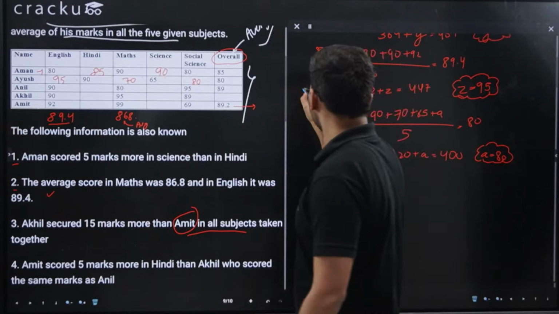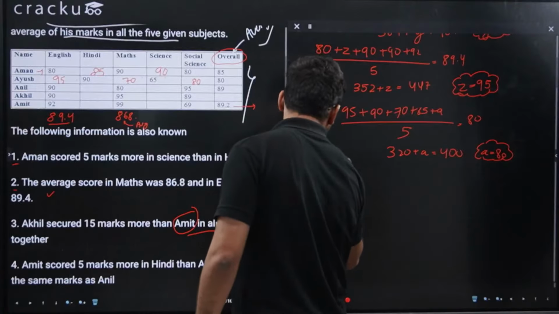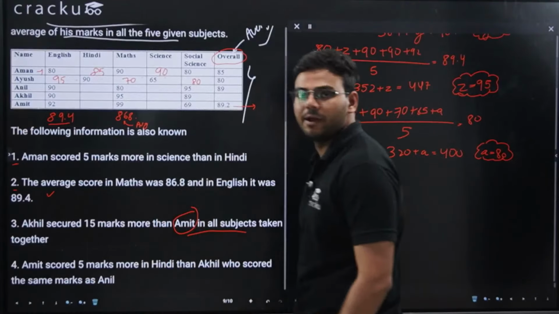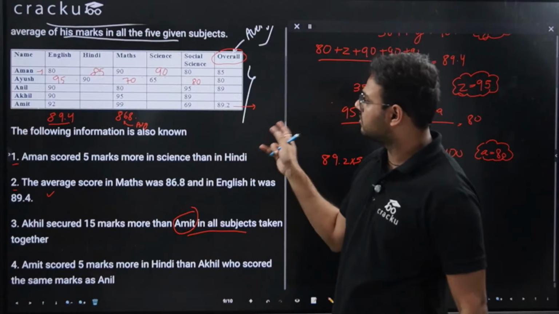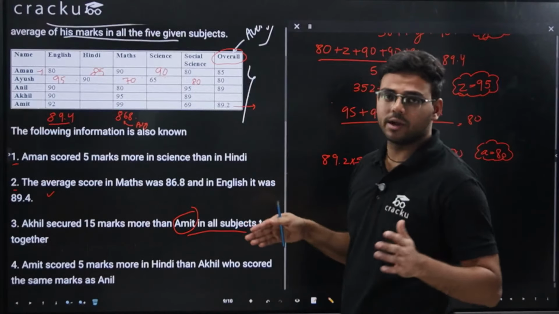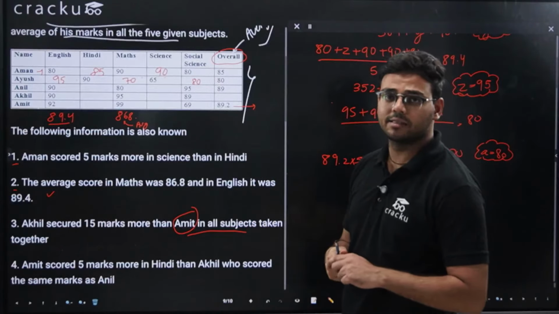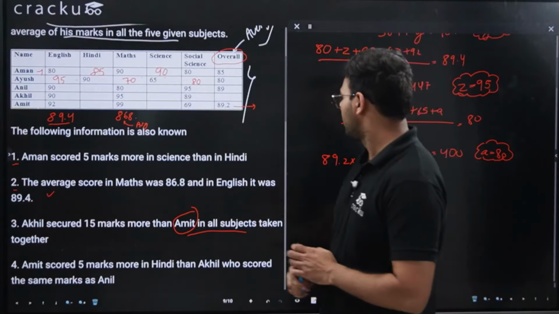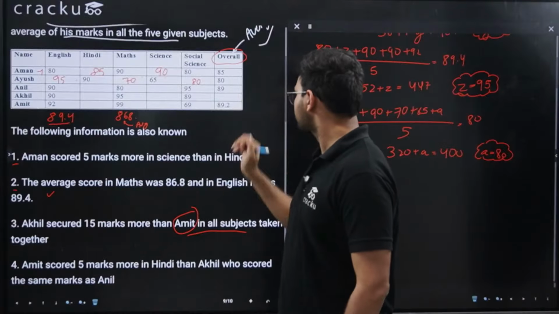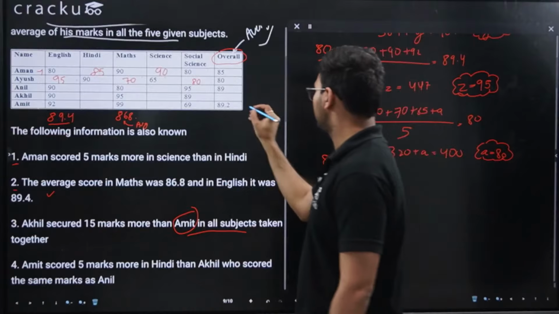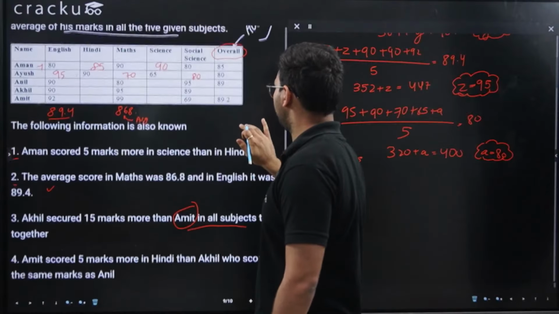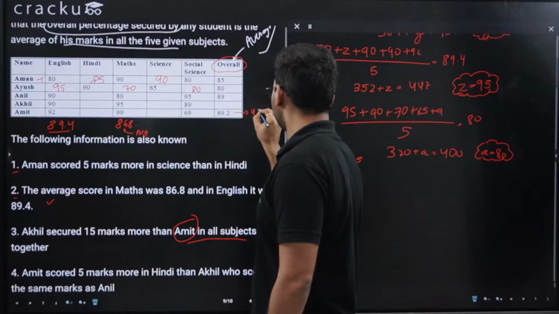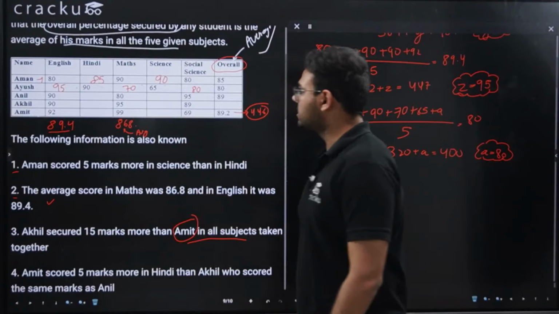Now let's see the total marks he got. If I multiply 89.2 by 5, I'll get the total marks scored by Amit when all the subjects are taken together. So 89.2 into 5 will be 446. This is the total marks which Amit has scored.